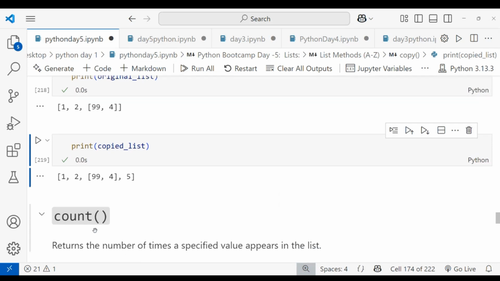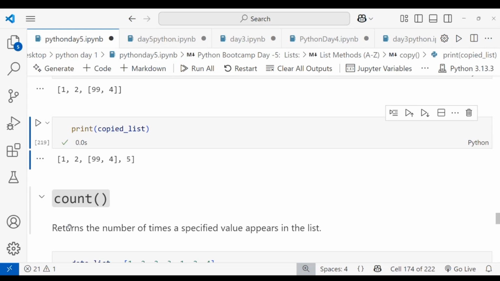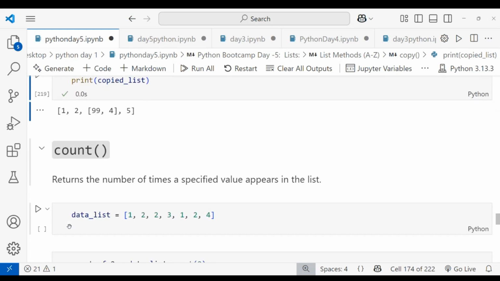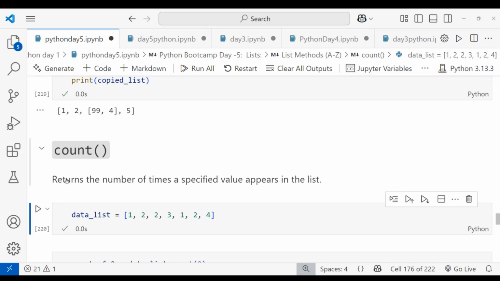And you can see, right, count. This is another method. It returns the number of times a specified value appears in the list. Okay, that is count. This is the data list, and I have given 1, 2, 2, 3, 1, 2, 4. When running this, the data values should be stored in a data list.